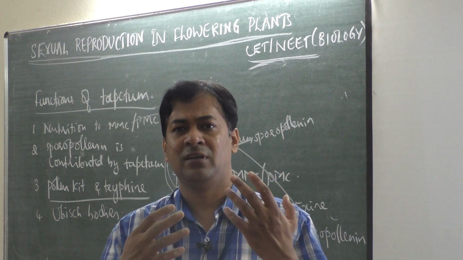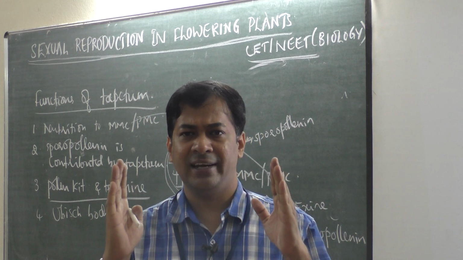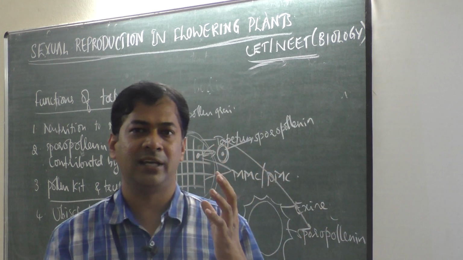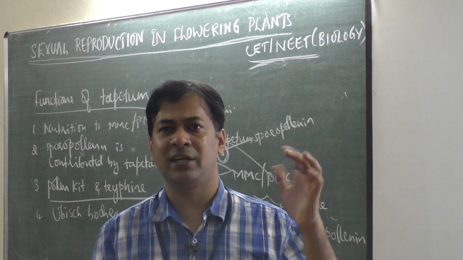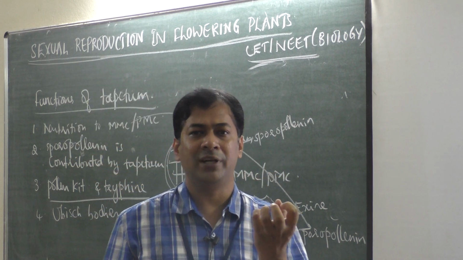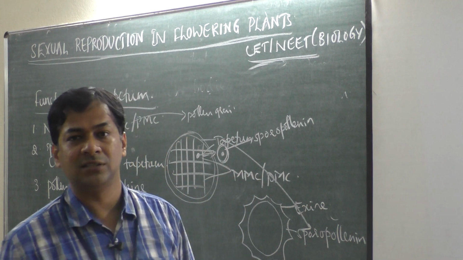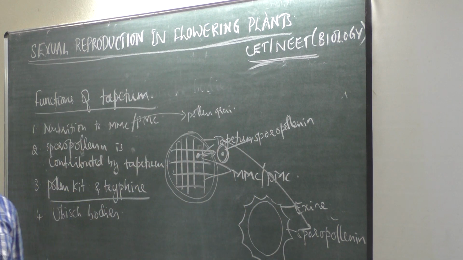That is a dialogue between a pollen grain and stigma. So that is called pollen grain and pistil interaction. For understanding what type of pollen grain, whether it is self pollen grain, that is self means from the same plant, or non-self pollen grain from another plant, rejecting or accepting the pollen grain for pollination, for pollen tube formation or pollen germination, also depends on tapetum, because tapetum produces special chemicals, that is nothing but proteins.